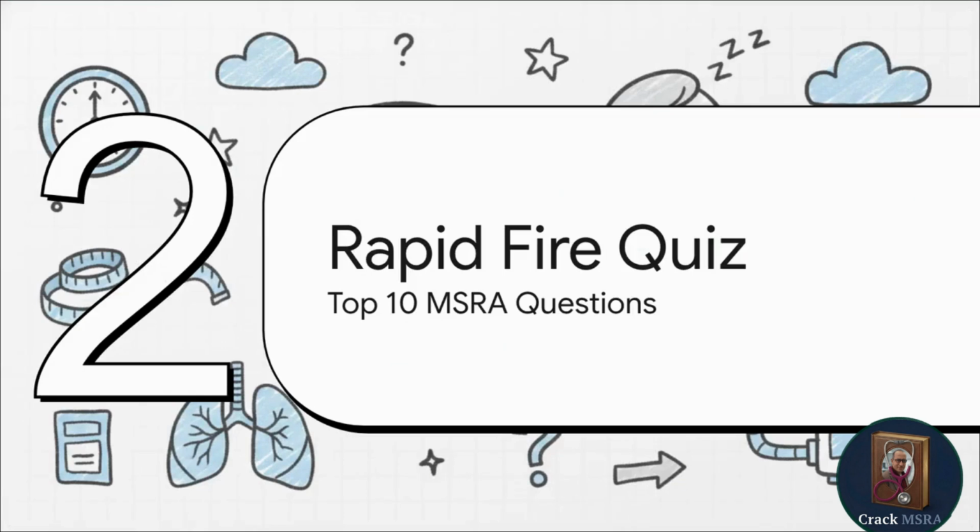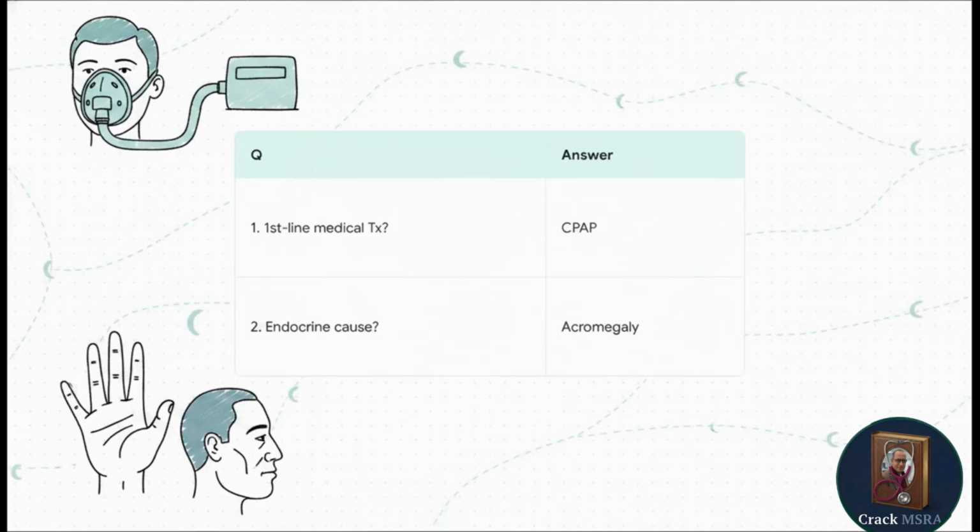Let's wrap things up with Part 5, the MSRA Rapid Fire Quiz. Okay, it's time to test your active recall. We've gone over the material, now let's actually apply it. Try to mentally lock in your answers before I reveal them. Let's see how much you've absorbed.